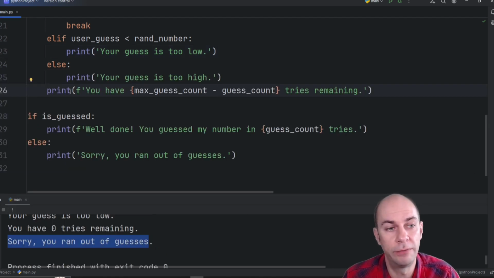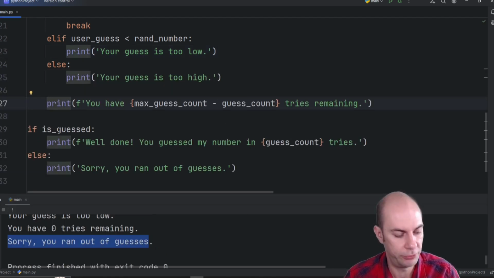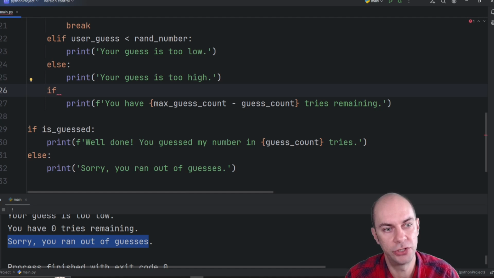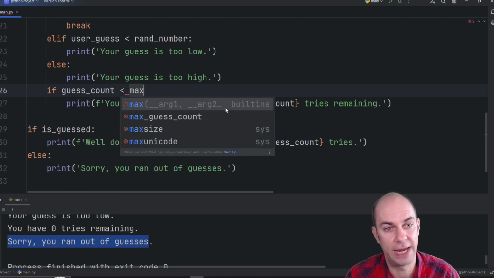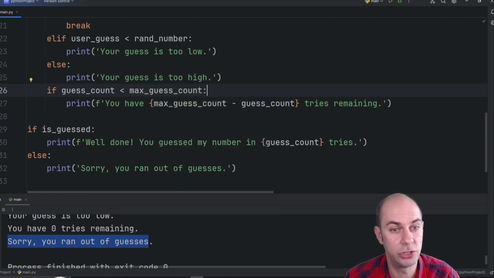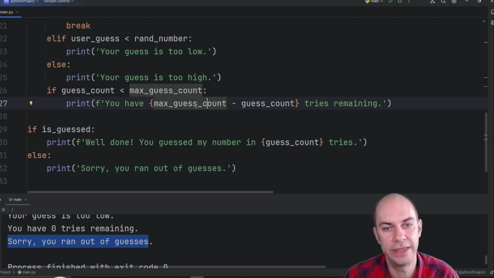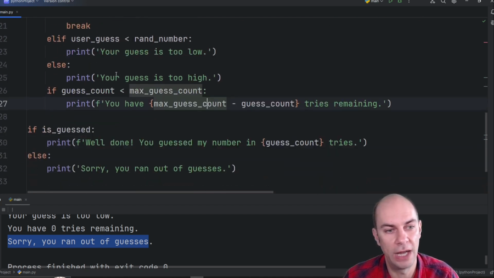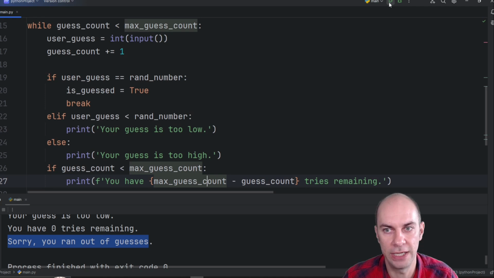And the solution will obviously involve an if statement before the print line. So we're going to indent the print line, and we're going to have an if statement which says, if the guess count is less than the max guess count. So in other words, if we haven't lost the game yet, then print this. But obviously, if we have lost the game in any event, we will have to exit the while loop, and then we will be printing, sorry, you ran out of guesses, because the Boolean flag will be set to false. Okay, that's the theory anyway.